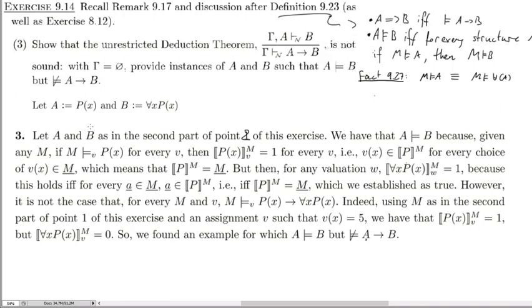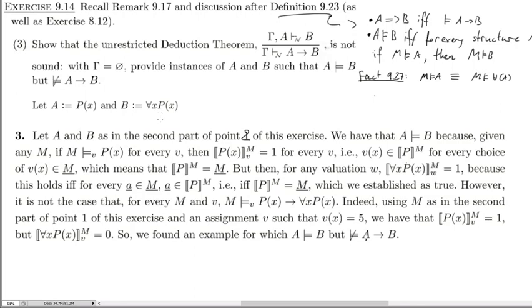So remember, in the second part we had that A was equal to the unary predicate P of x, and B was equal to also the unary predicate P, but with the for all quantifier.